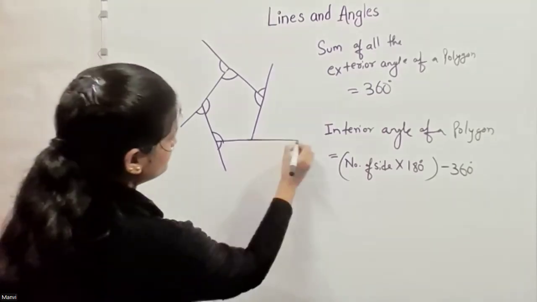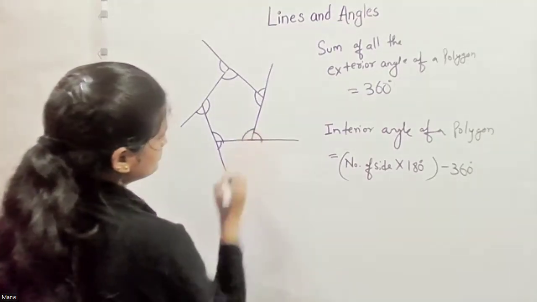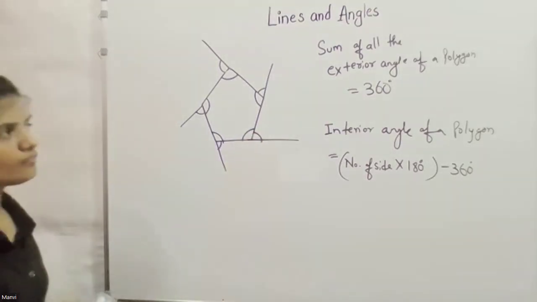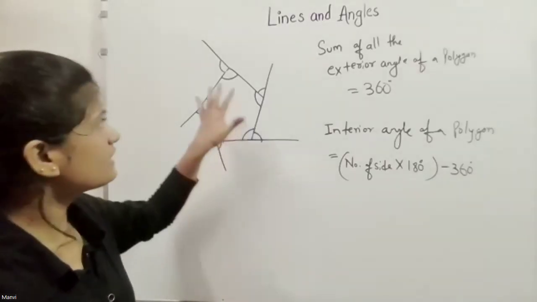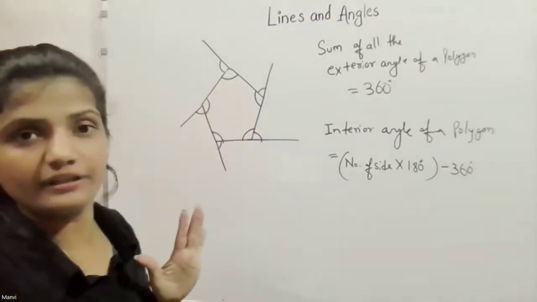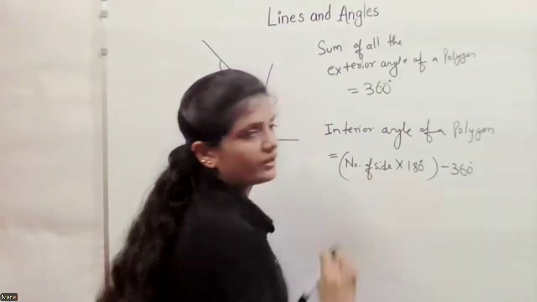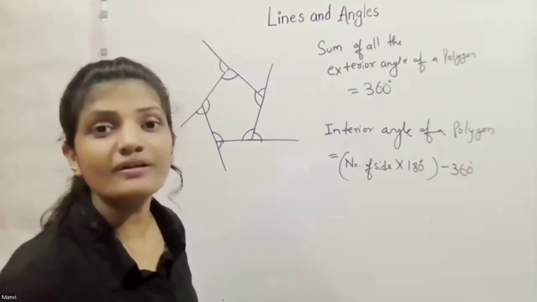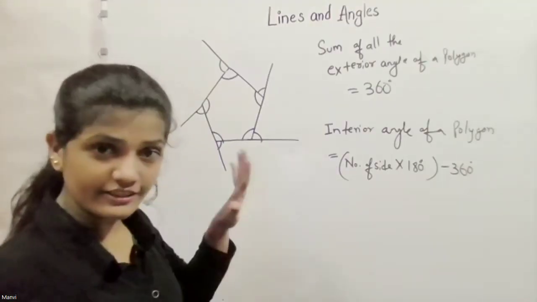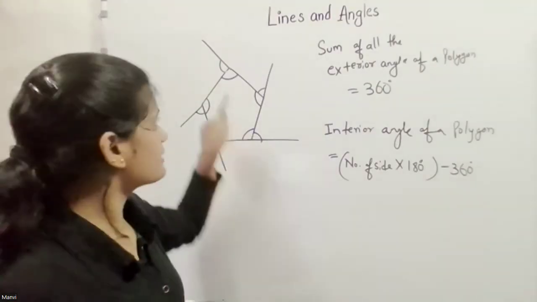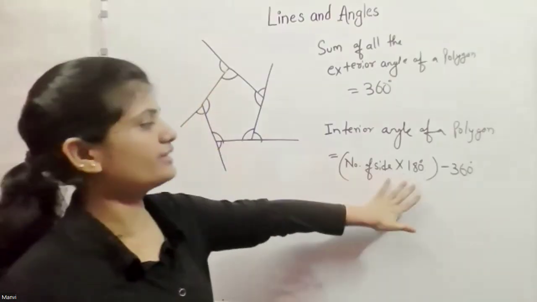So there will be 5 180s. That's why we say number of sides times 180. How many 180s are there? 5, because there are 5 angles.